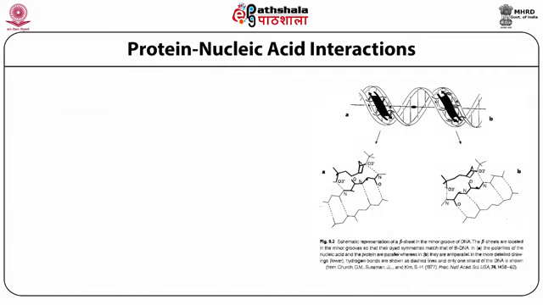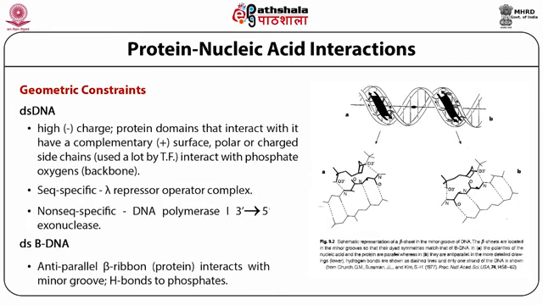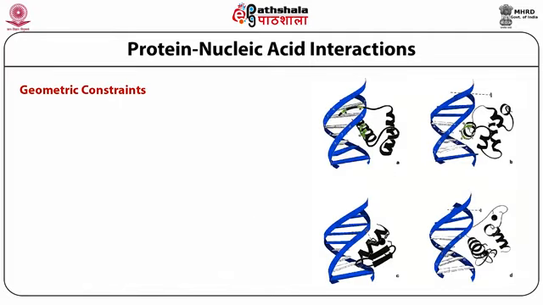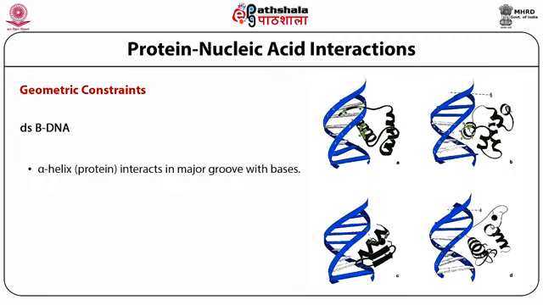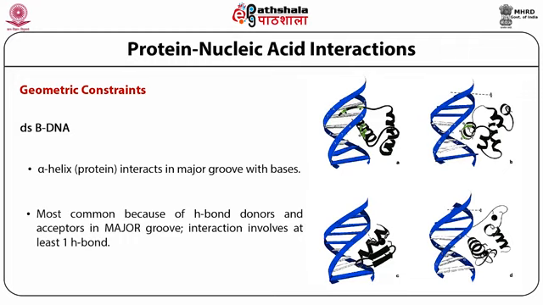Protein nucleic acid interaction against the geometric constraints of double strand DNA: high charge protein domains that interact with it have a complementary surface, and polar charged chains interact with the phosphate oxygens. So this is how the interactions work: the polar side interacts with the polar part, the non-polar side interacts with the non-polar part. Geometric constraints of double strand B-DNA: the alpha helix interacts in the major groove with bases, most commonly because of hydrogen bond donors and acceptors in the major groove. Interactions involved can be identified using protein nucleic acid interactions.